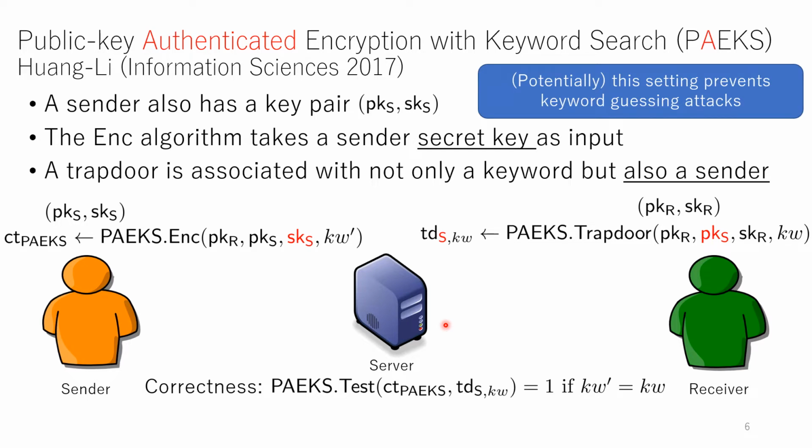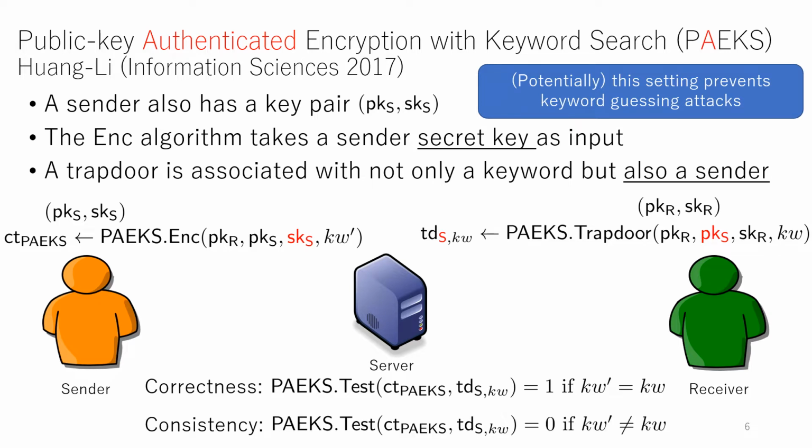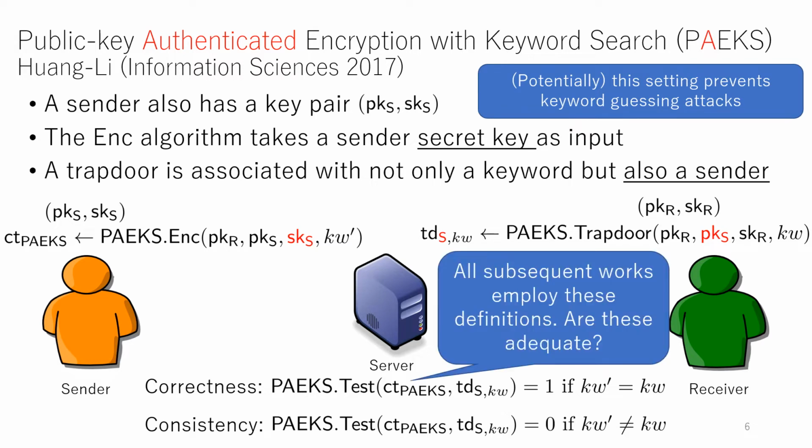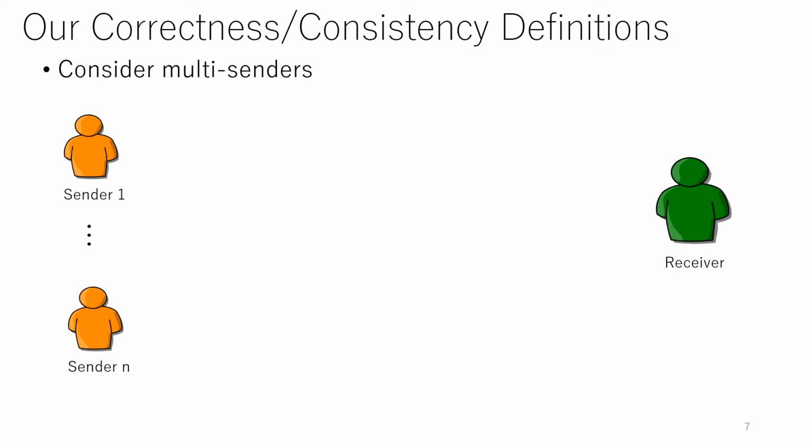And as in PEKS, correctness requires that the test algorithm outputs 1 if keyword prime equals keyword. And consistency requires that the test algorithm outputs 0 if keyword prime does not equal keyword. So next I would like to show that this definition should be improved in accordance with the functionality of PAEKS. Let me introduce our correctness and consistency definitions.